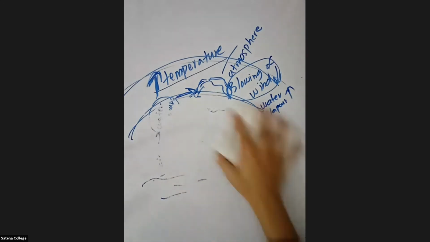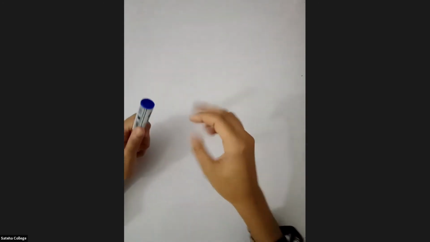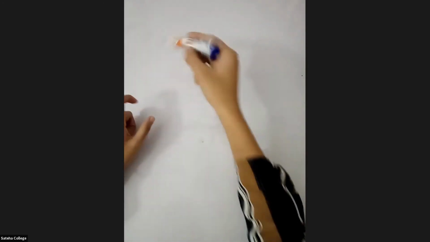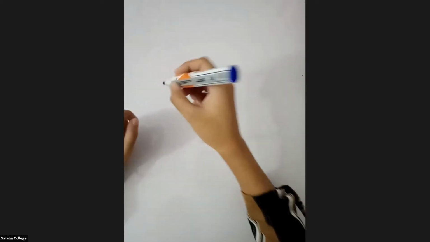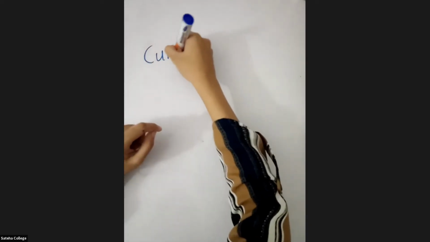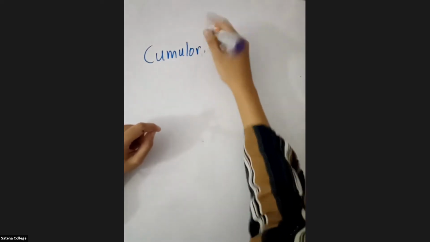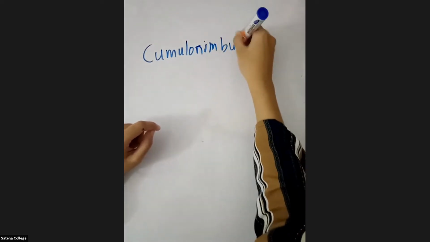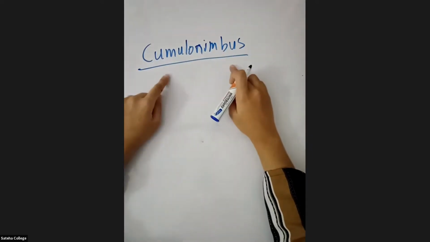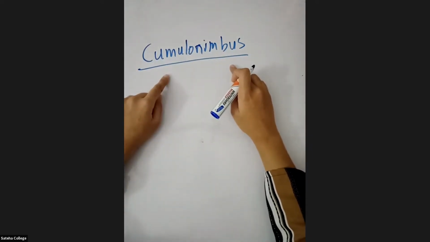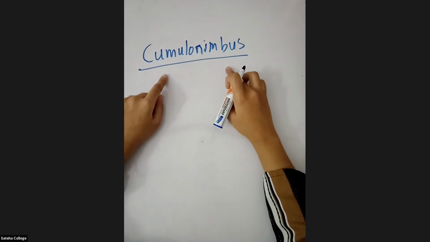Okay. Now let's move on to the next part. So we know what intermonsoon periods are and what clouds are. When we consider lightning, the lightning occurs in a special type of cloud. You call that cloud a cumulonimbus cloud. Cumulonimbus. I hope you can remember this. Can you all remember that we studied it in grade 7? In grade 7, under the atmosphere chapter, we studied cumulonimbus clouds.